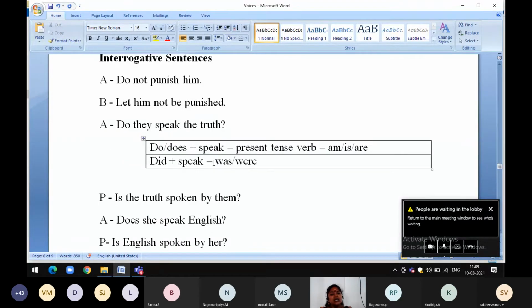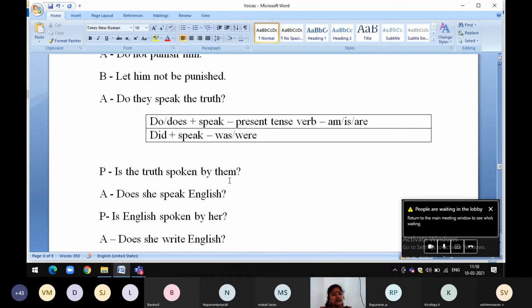Look at this. Do they speak the truth? See, do, does plus speak, present tense verb, we must use am, is, are according to the noun, singular or plural. Then did plus speak, was or were. Okay. Then look at this.